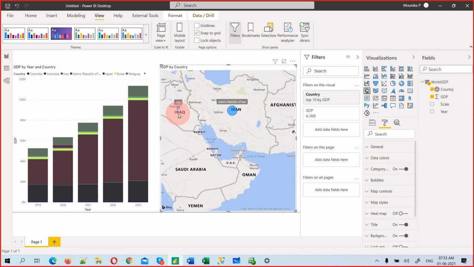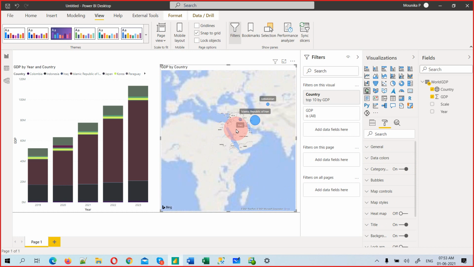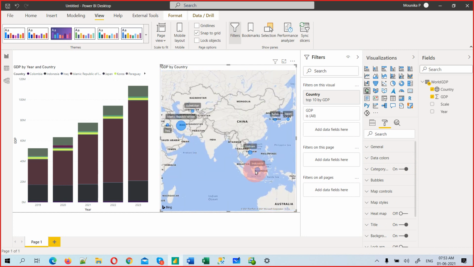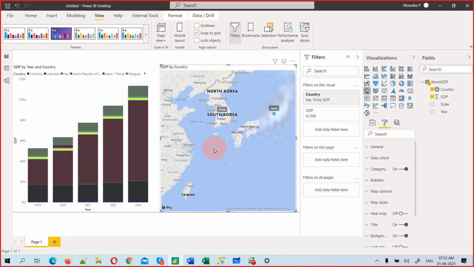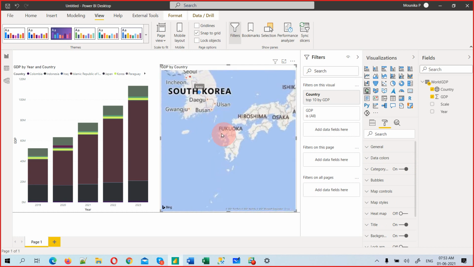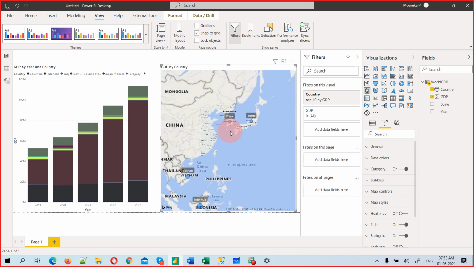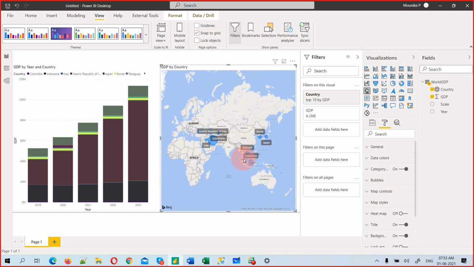Iran and Iraq are also in the top 10 GDP list. And this Afghanistan has very good GDP, because the bubble size is big. And what else? Indonesia is also there. Vietnam is also there. So this is how you can analyze things. If you go to that blue bubble, it will tell you the country, Korea, and the GDP value. You can change the value type, everything is possible, but I'm just telling you the use of the map.